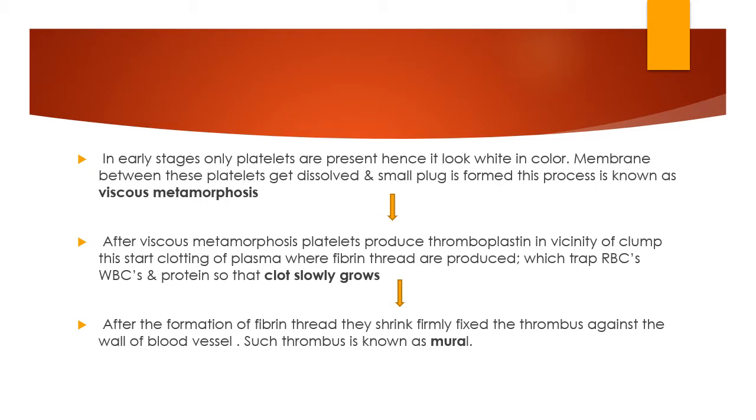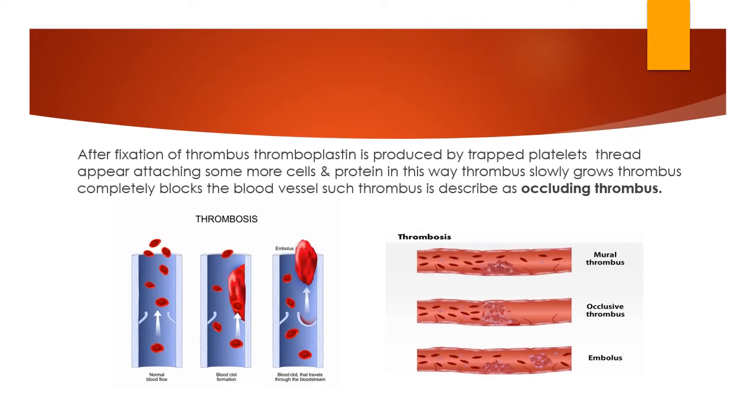After the fixation of this thrombus, thromboplastin is produced, and by trapping platelets the threads attach some more cells and protein. In this way the thrombus slowly grows and completely blocks the blood vessel, and such a thrombosis is described as an occluding thrombosis, also known as an occlusive thrombus.